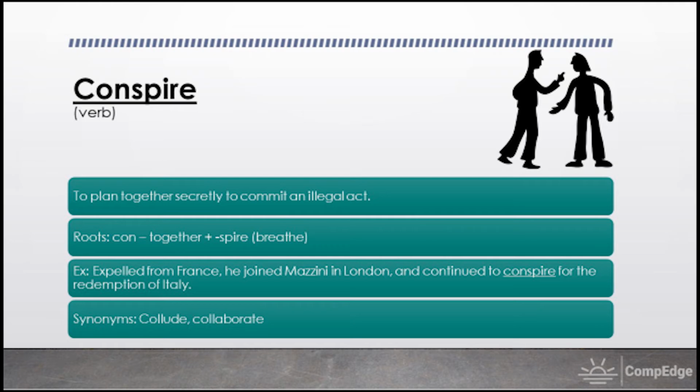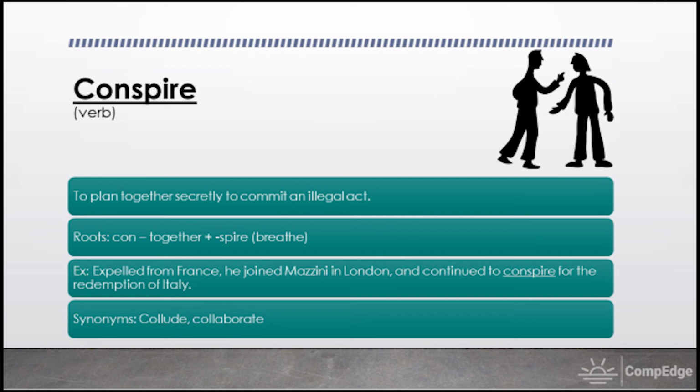So the example that we have over here talks about how an individual was thrown out of France and how he went to London and joined Mazzini and continued to plan secretly to commit an illegal act. So that is the example for the word conspire, the usage of the word conspire in a sentence.